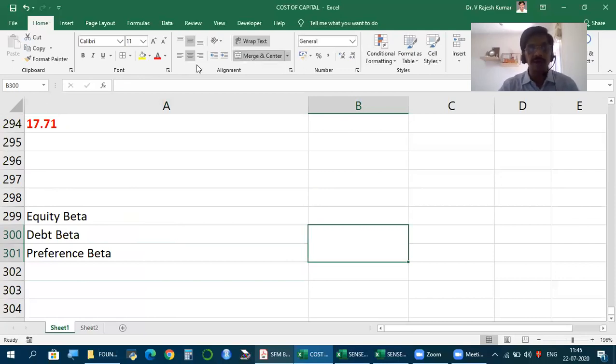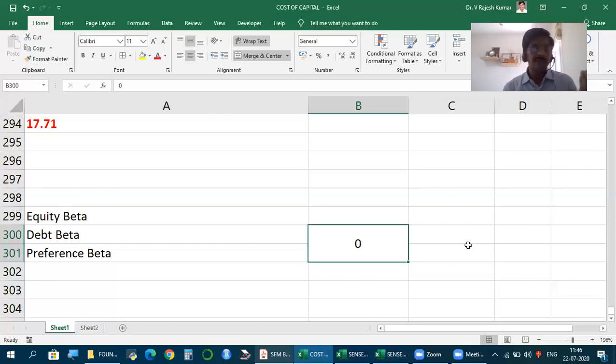Normally we take this as 0, because usually the price of debentures and the price of preference shares in the market will not be very far from face value. If 100 rupees is the face value, debenture price in the market will be around that: 101, 102, 94, 96, 98, 99. In fact, it won't be too much of variation. When the price is closer, return is small. So the debt beta will be very close to 0 or most of the time 0. Similarly, even for preference shares, the return you calculate will be very negligible because the price movement is not big.